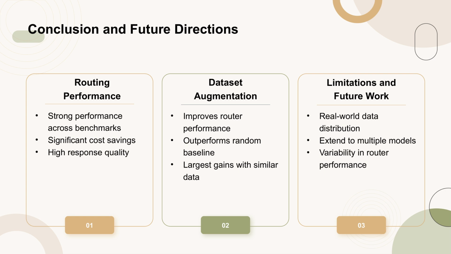for specific use cases. However, the study acknowledges a few limitations. Although evaluated on diverse benchmarks, real-world applications may exhibit distributions that differ substantially from these benchmarks. The authors propose that collecting a small amount of in-domain data can improve performance for specific use cases through dataset augmentation. Additionally, while focusing on the two-model routing setting, extending this work to multiple models is identified as a promising future direction. Finally, the study notes variability in performance among routers trained on the same dataset, which warrants further investigation.